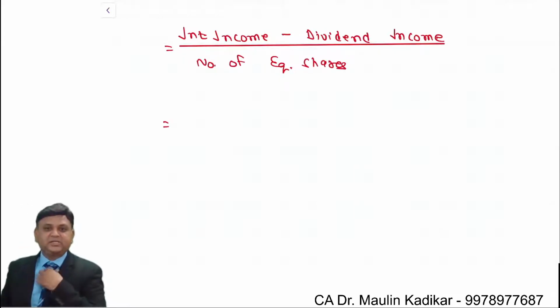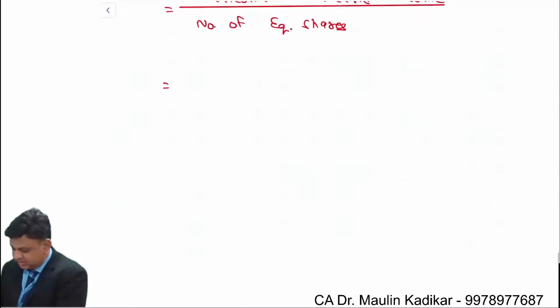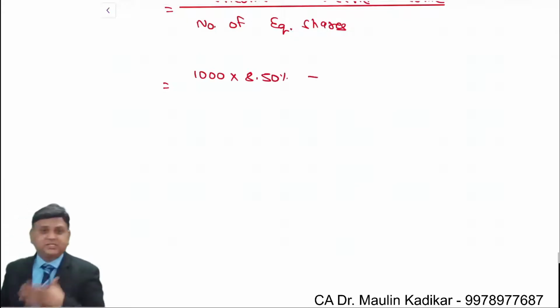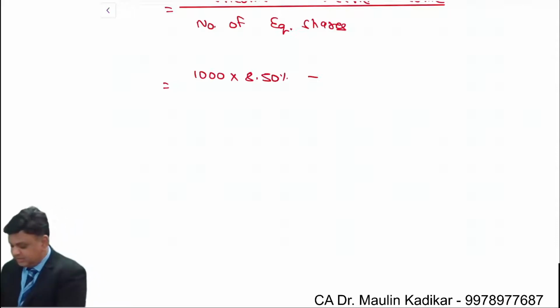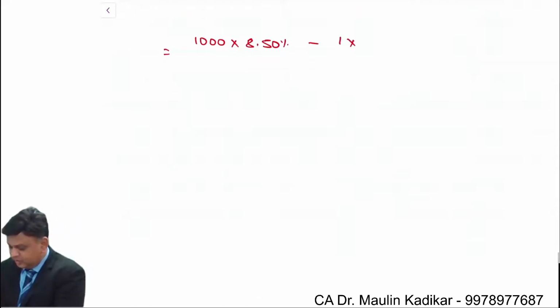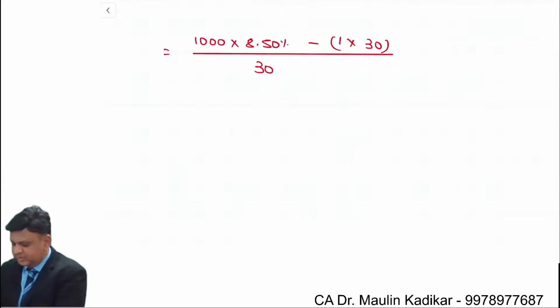We understand that. So what is the interest income, friends? It is 1000 into 8.5%. This is the interest that you receive as an investor, instead of receiving the dividend income, so 1 rupee per share into 30 shares, whole divided by conversion ratio, which is 30.